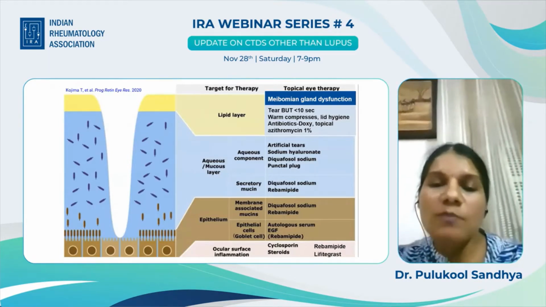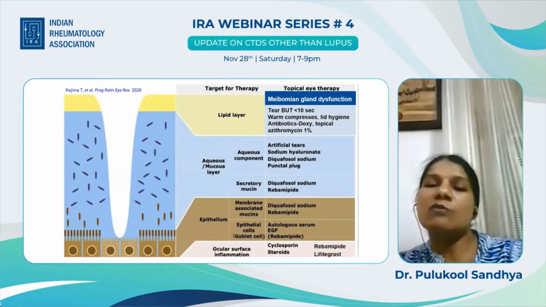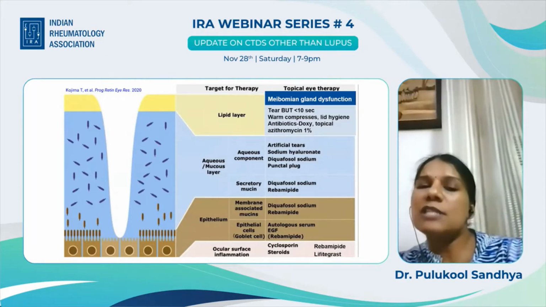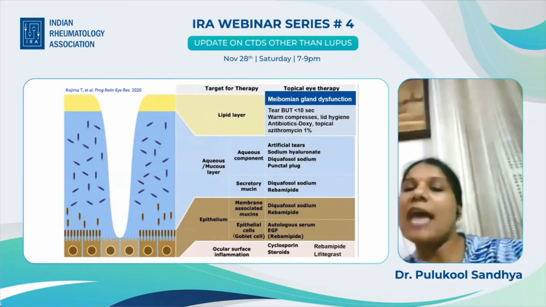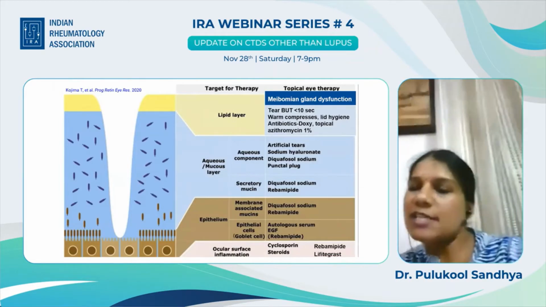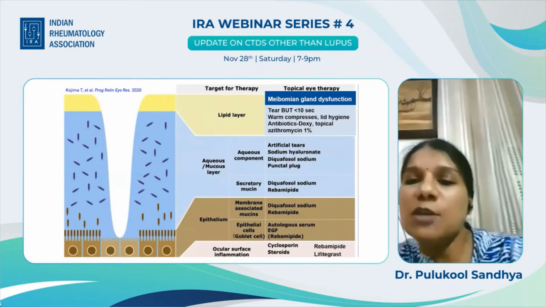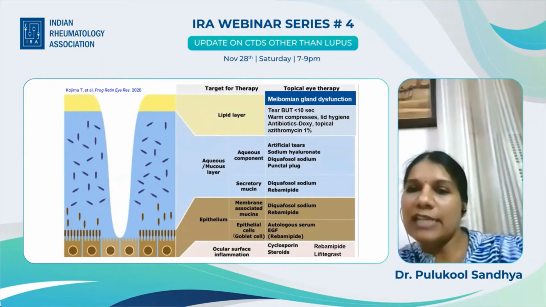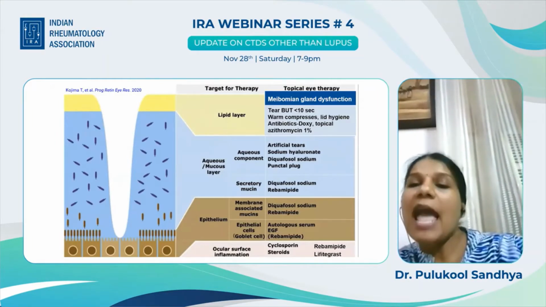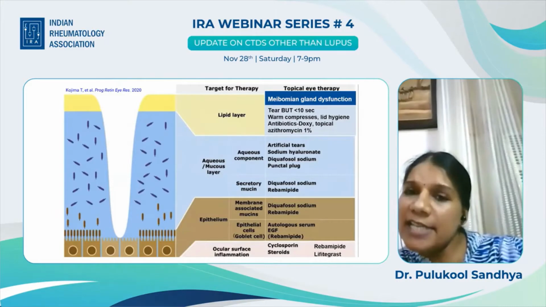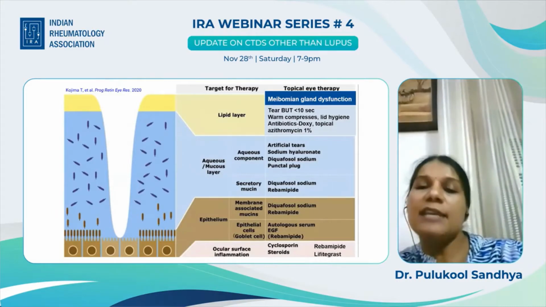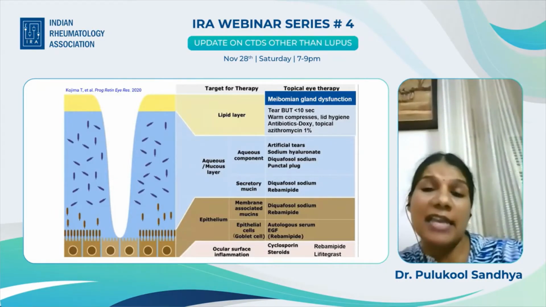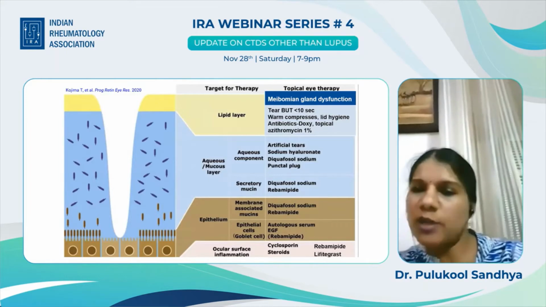Now, like I already said, the aqueous layer is what is affected in Sjogren syndrome. The aqueous layer has two constituents, the aqueous component and the secretory mucin. Artificial tears are the most important, but we should know what is new. So there is a secretagogue called diquafosol sodium, which can increase both aqueous and secretory mucin. Now it is being widely used in Asia, mostly in Japan and Korea.